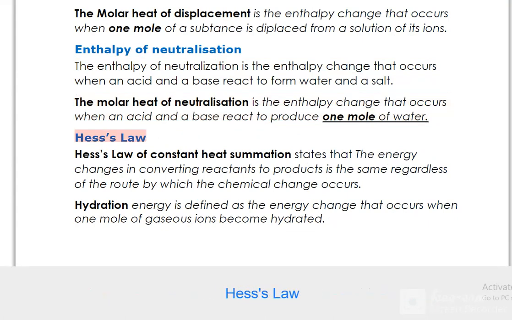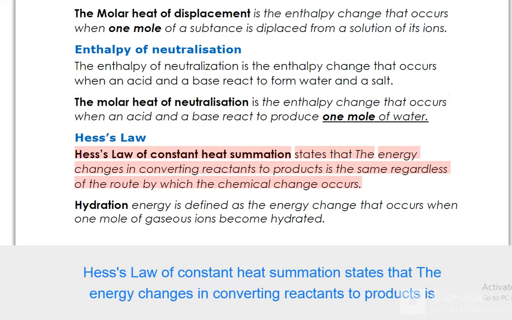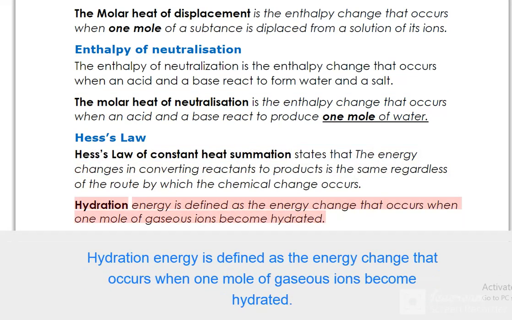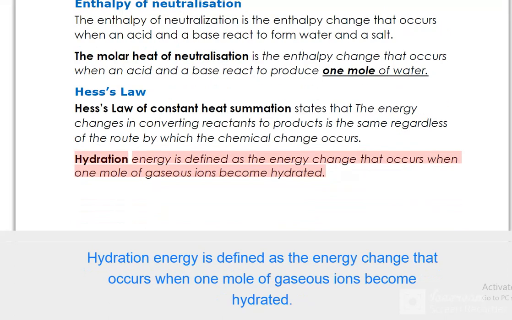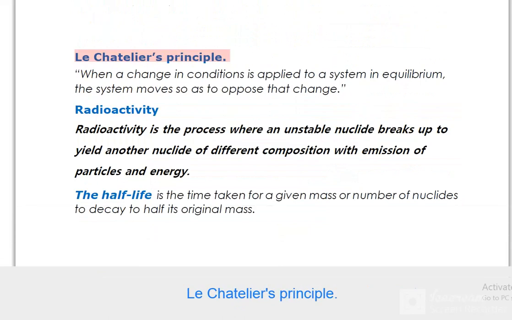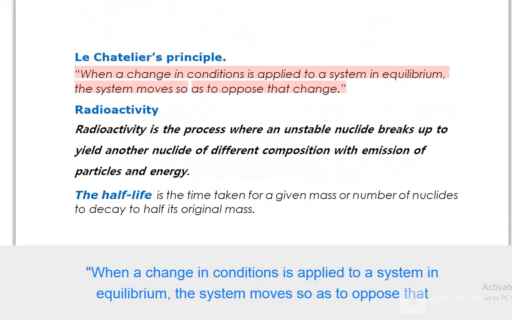Hess's law. Hess's law of constant heat summation states that the energy changes in converting reactants to products is the same regardless of the route by which the chemical change occurs. Hydration energy is defined as the energy change that occurs when 1 mole of gaseous ions become hydrated. Le Chatelier's principle. When a change in conditions is applied to a system in equilibrium, the system moves so as to oppose that change.